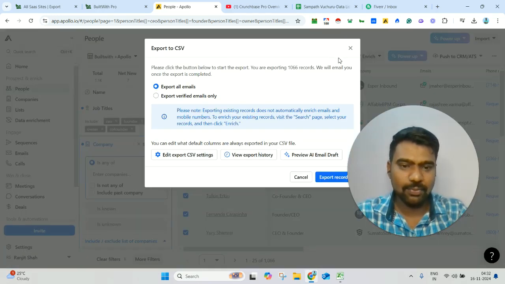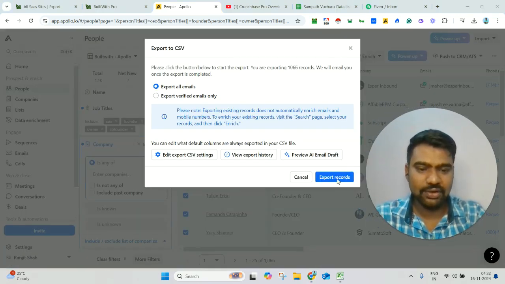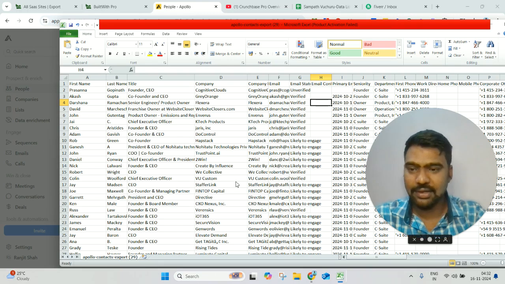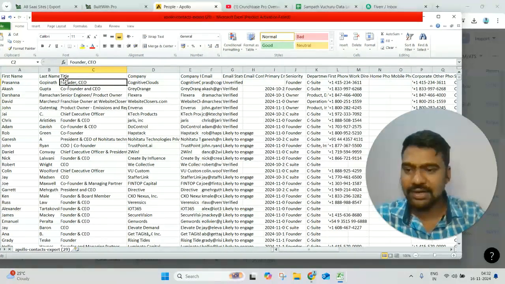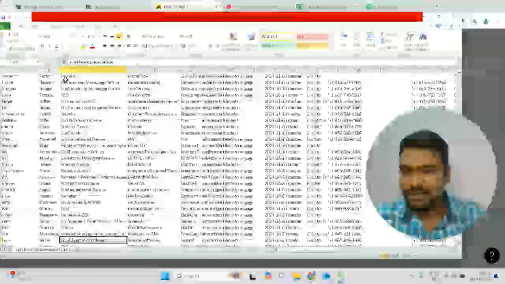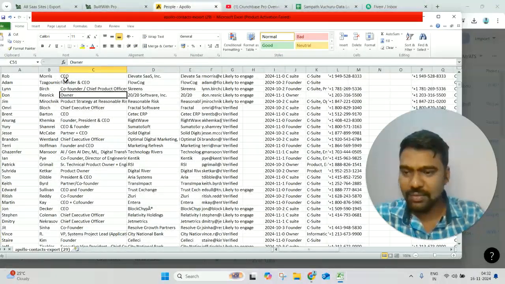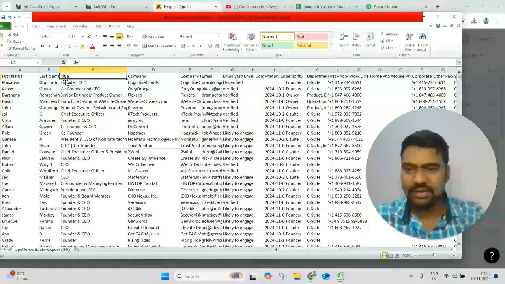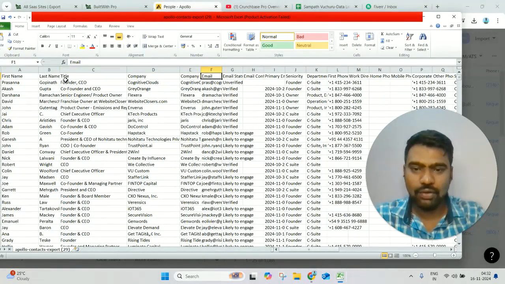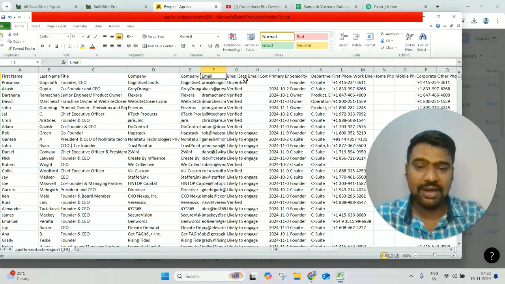So I'm clicking export. Once I click export, you can see export records. You can simply click export records. Once we click it, we can see a file like this. Now you can see the first name, last name, job title. In job title you can see CEO, founder, co-founder, all the main key profiles only. Then we have company name, direct email ID, decision maker email ID.